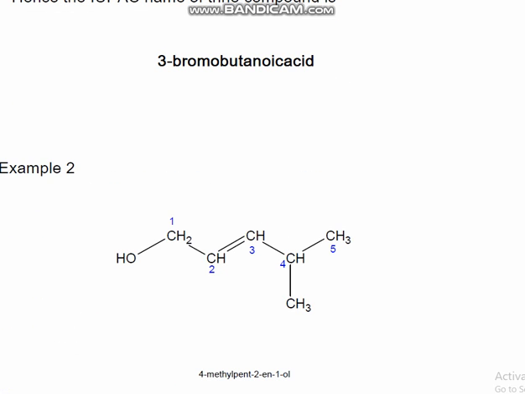Okay, let's move on. This is another example. Let us say that it contains 5 carbon atoms in the main chain. We can see that here is the 5th carbon atom, and we can place the 5th carbon atom here also, because both will be the same. At 4th position there is a methyl group present, that is CH3 group. At 2 position a triple bond is present, that is yne, and at first position there is alcohol. Therefore, 4-methyl pent, 5 carbon atoms, 2-yn, 1-ol.